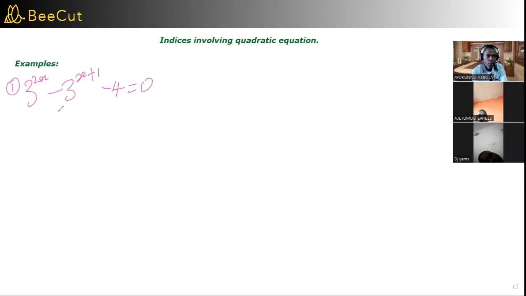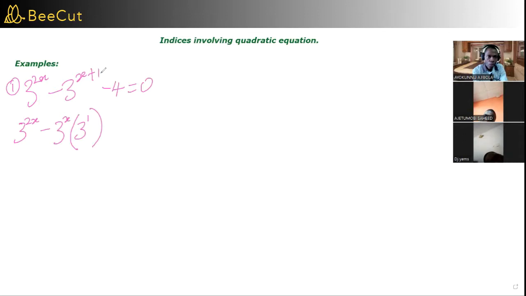You're just going to look at it and say, you can split this into the power base and say we have 3 raised to power 2x minus 3 raised to power x times 3 raised to power 1, because in indices, when you are multiplying, that's when you add the powers together.